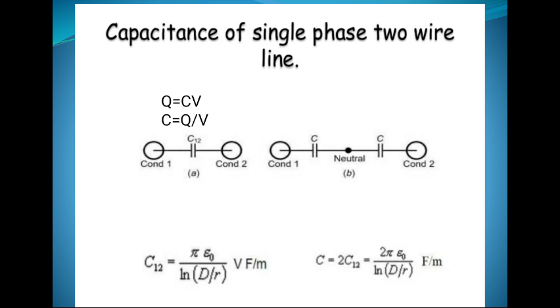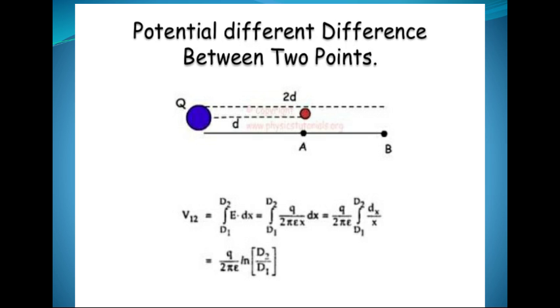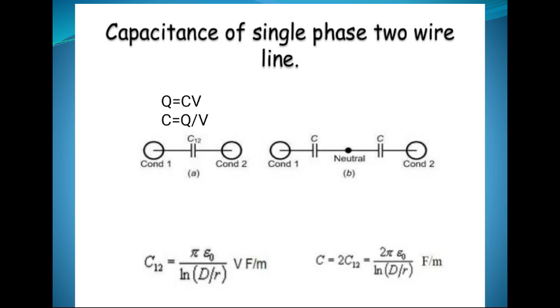Now capacitance of a single phase 2 wire line. We know that capacitance C is equal to Q upon V, and from the previous equation V is equal to Q upon 2 pi epsilon ln d2 by d1.